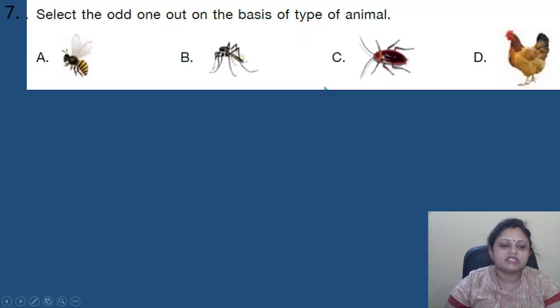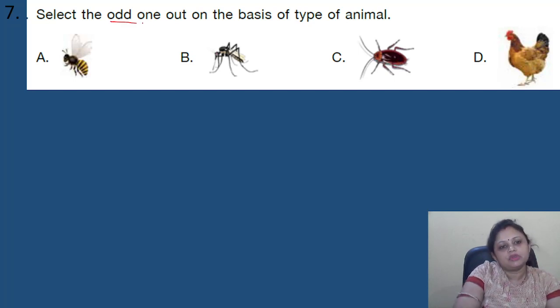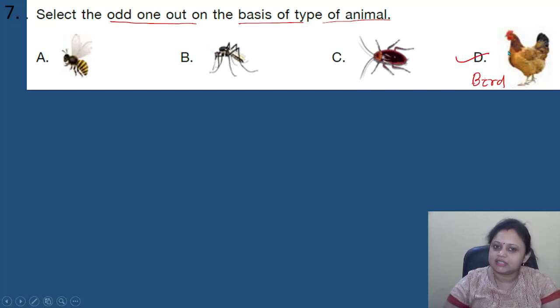Coming to the next question. Select the odd one out on the basis of type of animal. Okay. So here in the first option, honeybee is there, B, mosquito, C, cockroach, D, cock. So we have to find out the odd one out on the basis of type of animal. These are types of insects, but this is a type of bird. So the odd one out is option D, that is the cock.